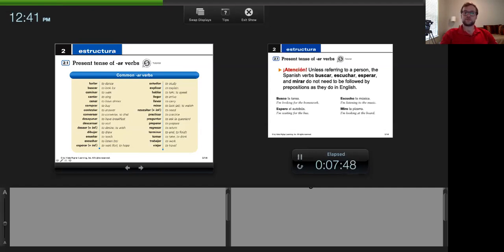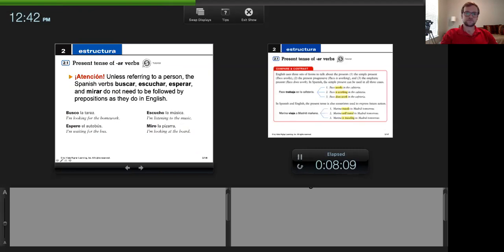Regresar, to return, make sure you're repeating. Regresar. Terminar, to terminate or to end or to finish, right? Good cognate. Tomar, to take or to drink, commonly used for both. Trabajar, to work. And then viajar, to travel. Looks like voyage almost. Viajar.